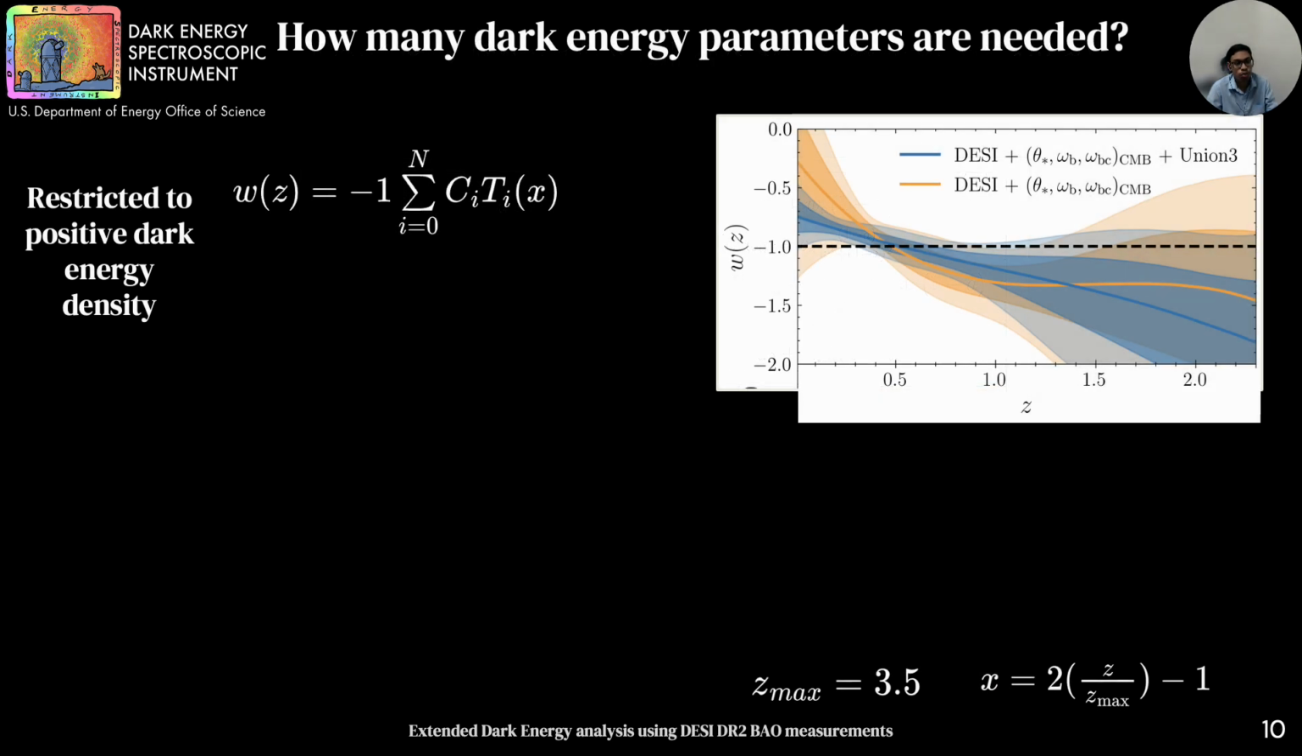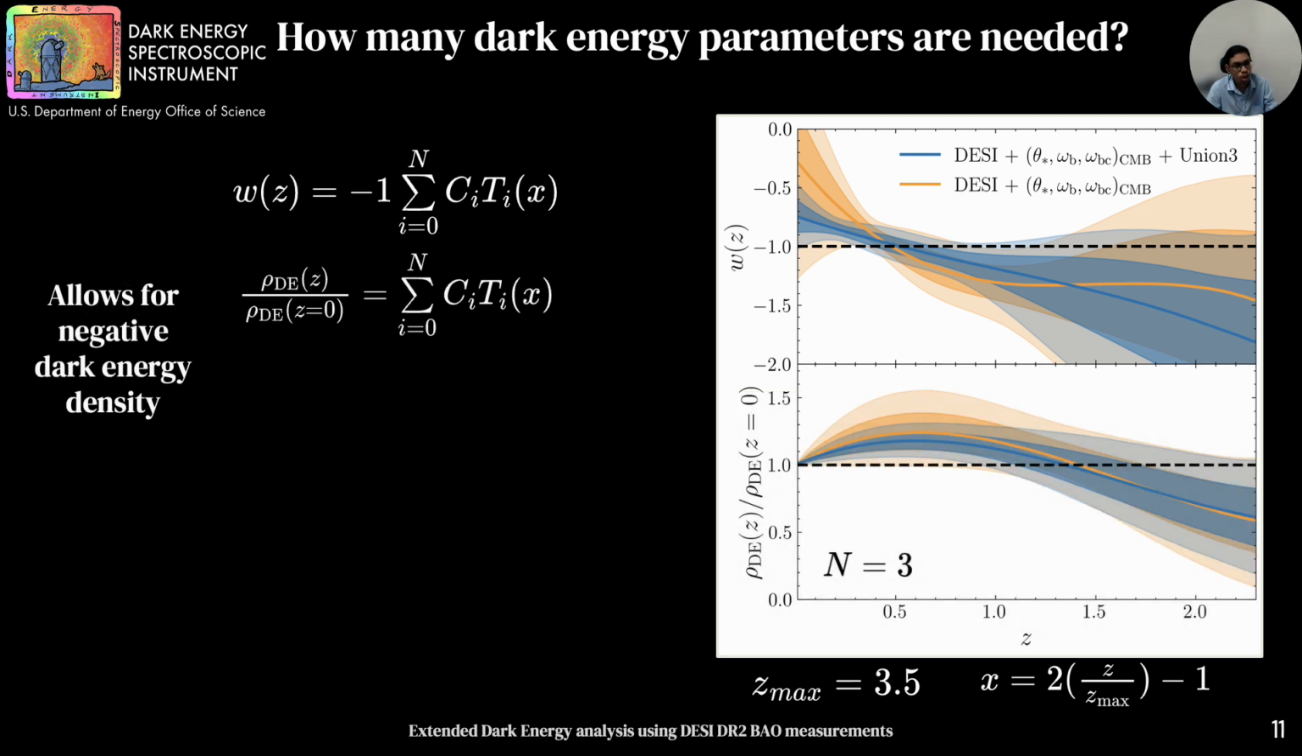Rather than restricting ourselves to a two-parameter extension, we can ask how many dark energy parameters are needed. We introduce additional degrees of freedom to see what kind of trends emerge. Here we use a Chebyshev polynomial to expand w(z) around -1. In the top right figure, I am showing our results for n = 3 with DESI plus CMB in orange and DESI plus CMB plus Union3 in blue, with the black dashed line showing the prediction for Lambda CDM. In addition to this, we also explore giving a similar freedom to the dark energy density, which even allows for negative values. The result follows a similar trend as w0wa.